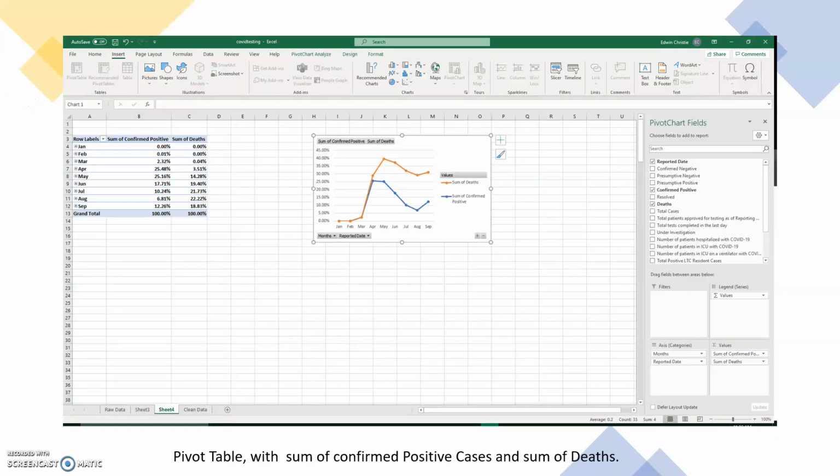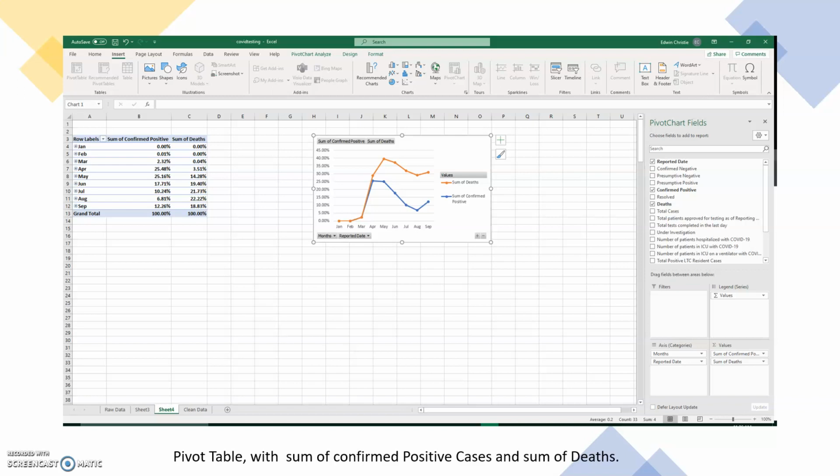So here we have the pivot table which I created. I did select mainly three rows or three columns. That was the months. I did divide it into January, February till September. The sum of confirmed positive cases, the sum of deaths, and that was my data which I took to create my pivot chart.